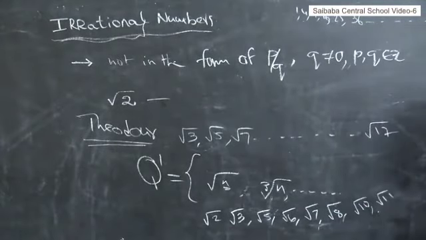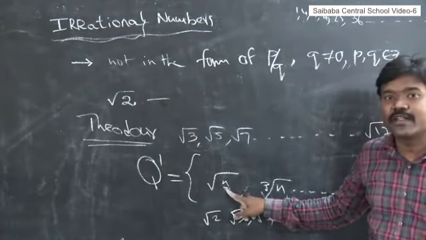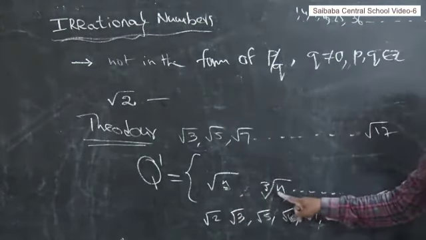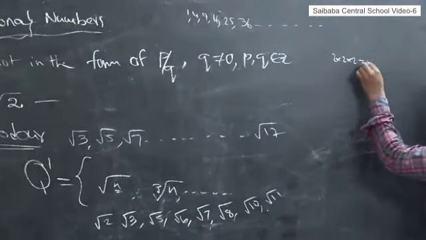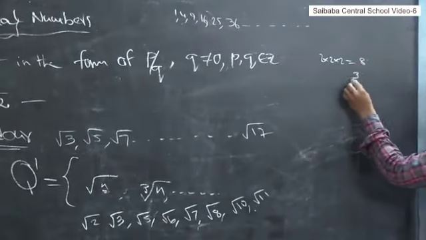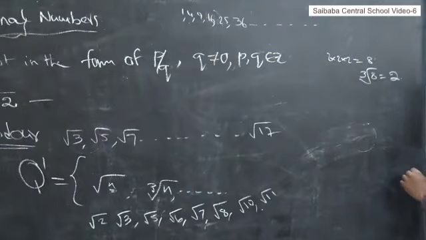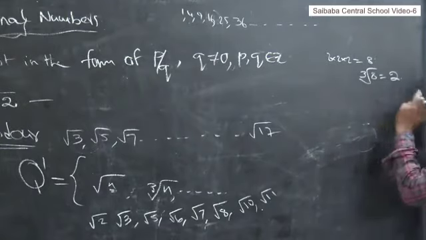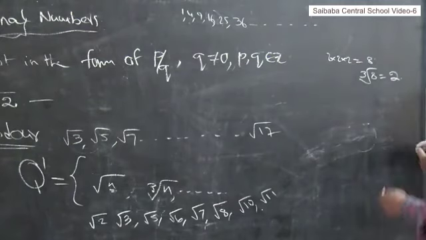What is the example? Irrational numbers are in the form of square root of n, where n is not a perfect square. Not only perfect squares, we are going to do perfect cubes also. What are the perfect cubes? 2 into 2 into 2 is 8, right? Then cube root of 8 is equal to 2, so we can't take that. Then cube root of 4, cube root of 5, these are all irrational numbers.